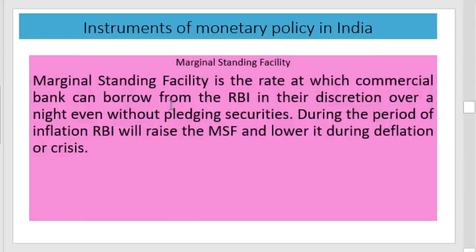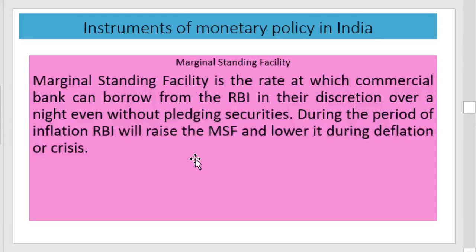Another important tool is the marginal standing facility. The marginal standing facility is the rate at which the commercial banks can borrow from the RBI at their discretion overnight, even without pledging securities. During the period of inflation, RBI will raise the marginal standing facility rate, and during deflation it will be reduced.